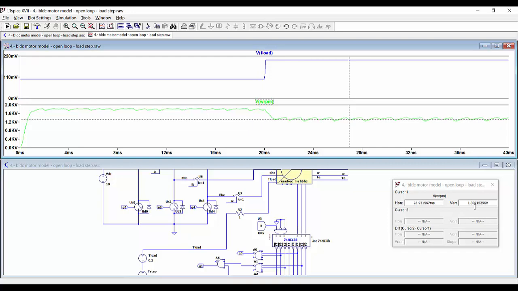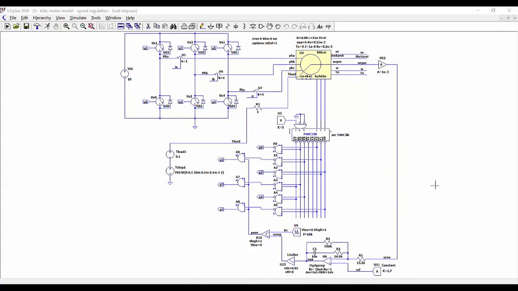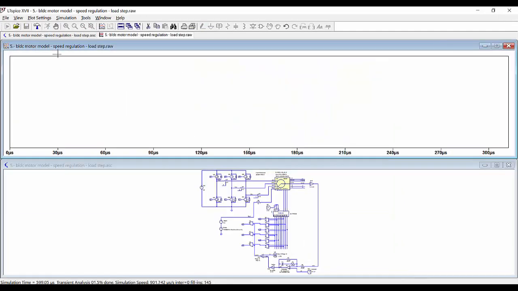So let's do now a simulation in closed loop to see how we can regulate the angular speed against this change in the load torque. Here we have now the same circuit, but now measuring the angular speed and sending it to the compensator, the limiter, and then the PWM section. So we are operating in closed loop, and we are adding the same step up transient at the input corresponding to the load torque. So let's see what happens now.